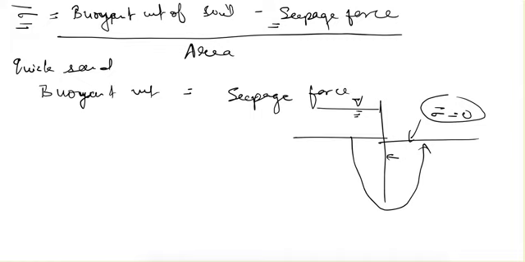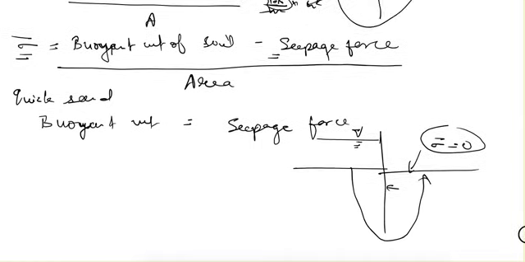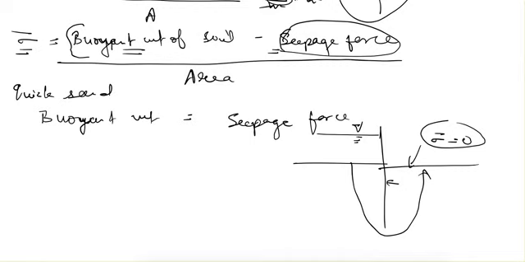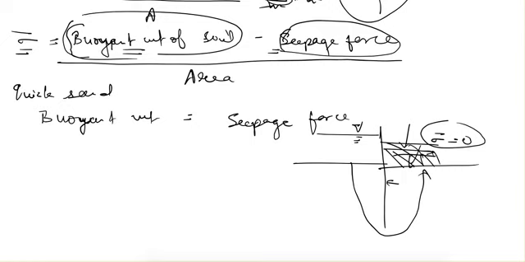So what can we do? There are two options, as we saw. To avoid this, either the buoyant weight of soil can be increased or the seepage force can be decreased. In the first option, in the soil excavation, we saw that we reduce the seepage force by reducing the hydraulic gradient. And in this case, we can increase the buoyant weight. So on this side, if we put a surcharge here, the buoyant weight of the soil will be increased, so the hydraulic or the quicksand condition can be avoided.